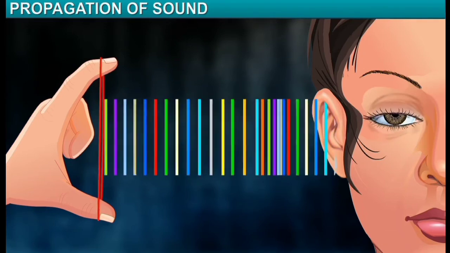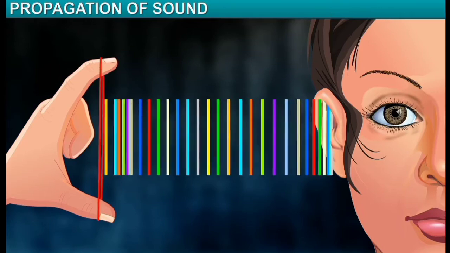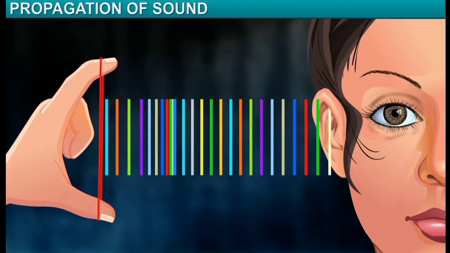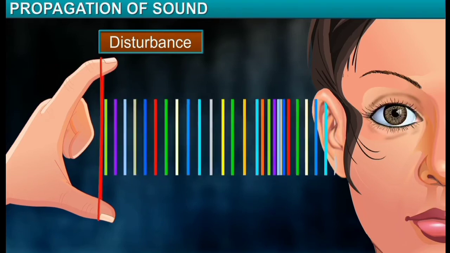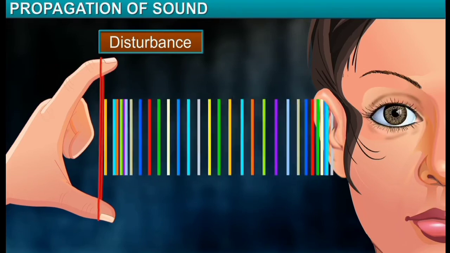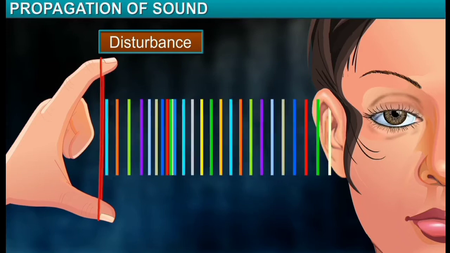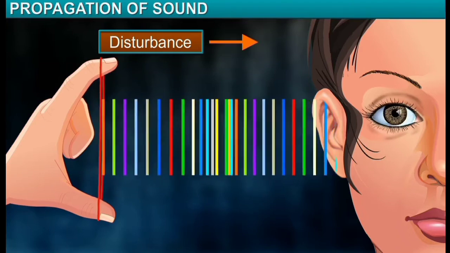Thus, particles of the medium do not move from the source to the listener, but it is the disturbance in the particles that is carried forward to the listener. This kind of disturbance is called a wave.